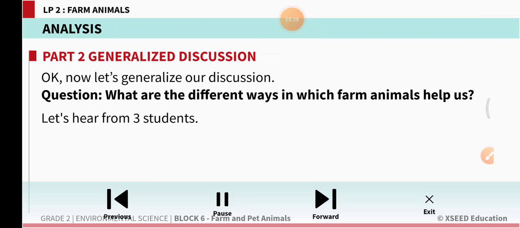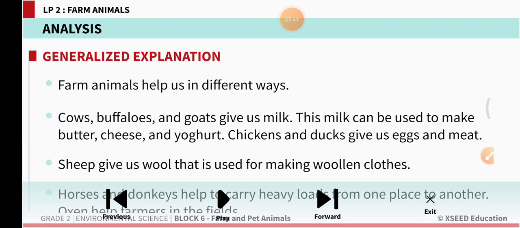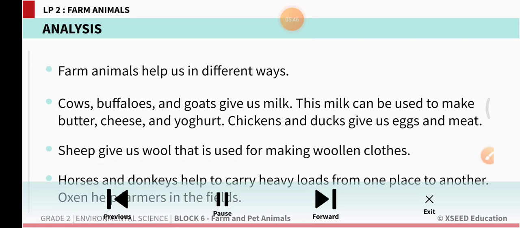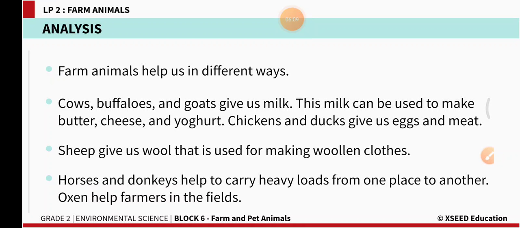So, what are the different ways in which farm animals help us? Farm animals help us in different ways. Cows, buffaloes and goats give us milk. This milk can be used to make butter, cheese and yogurt. Chickens and ducks give us eggs and meat. Sheep gives us wool that is used for making woolen clothes. Horses and donkeys help to carry heavy loads from one place to another. Oxen help farmers in plowing the fields, right?